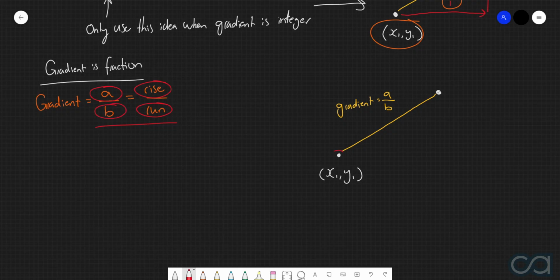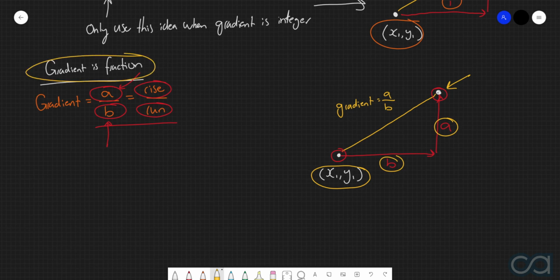So in other words, to go from this point to this point, we're going to be moving horizontally by b units, and then we'll move vertically by a units. And so then you combine these two coordinate values with the run and then with the rise to find out what the coordinates of this secondary point are. But again, use this when your gradient is in fractional form.